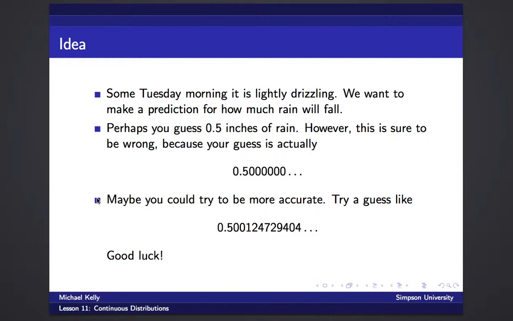Of course, this isn't how we talk in real life. When we say half an inch of rain, we mean half an inch plus or minus a little bit of rain, like maybe 4/10 to 6/10 of an inch or something.